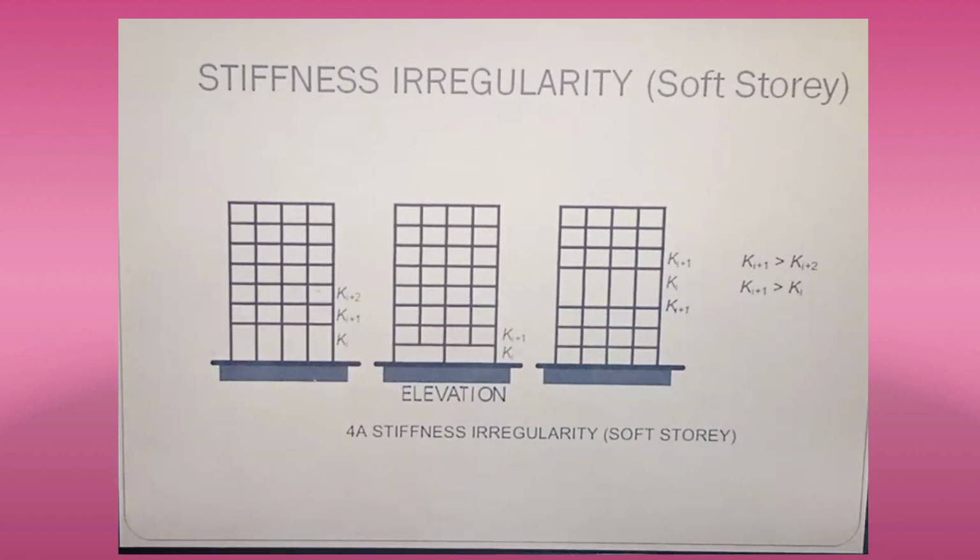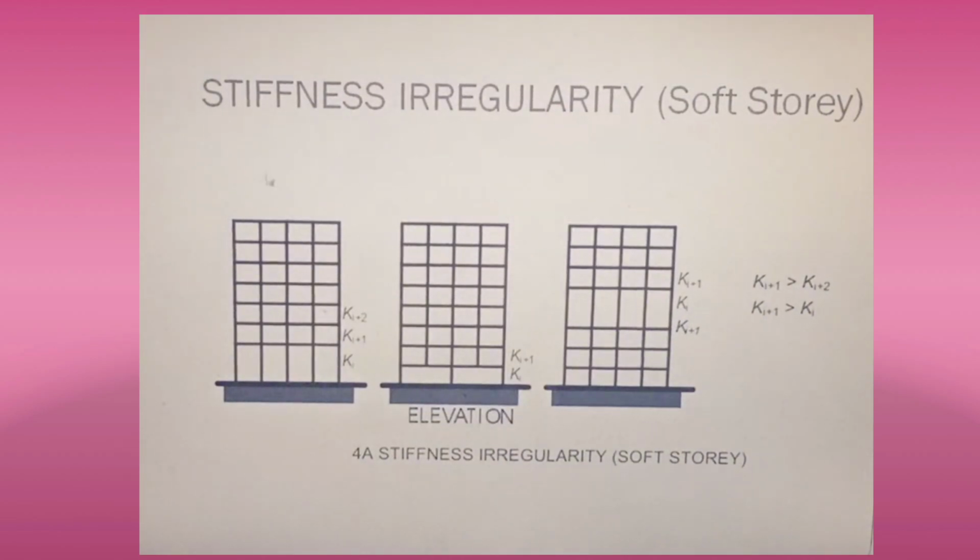Here in the first figure you can see the elevation of a building with a number of stories. The ground floor has a stiffness of Ki, the first floor has a stiffness of Ki plus 1, and the second floor has a stiffness of Ki plus 2.